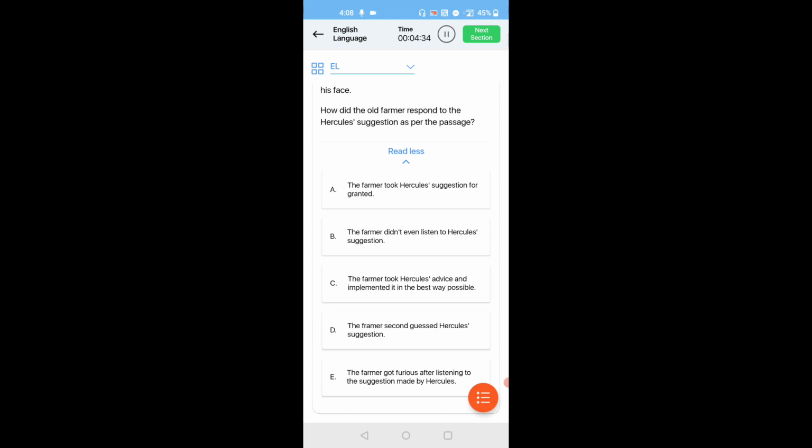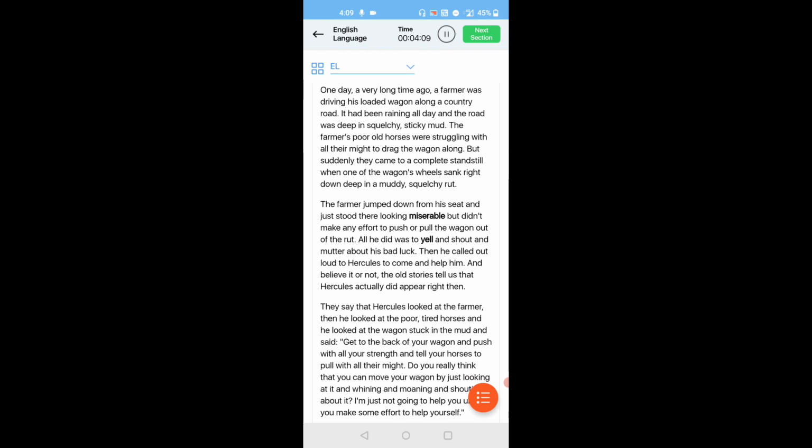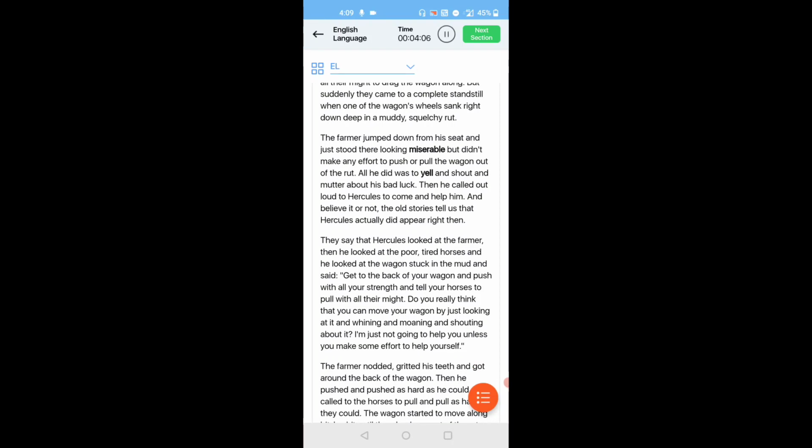So the farmer did not even listen to Hercules' suggestion. The farmer took Hercules' suggestion. The farmer second guessed Hercules' suggestion. The farmer jumped on the seat and just stood there looking miserable, but did not make any effort to push or pull the wagon at all.